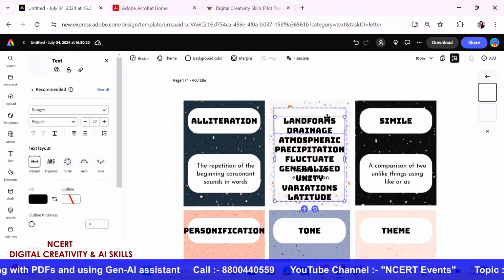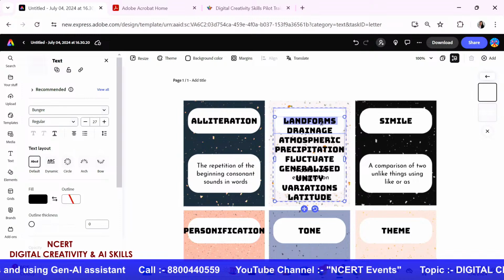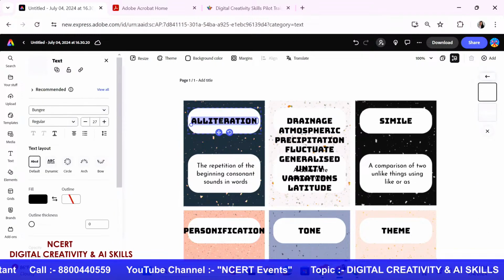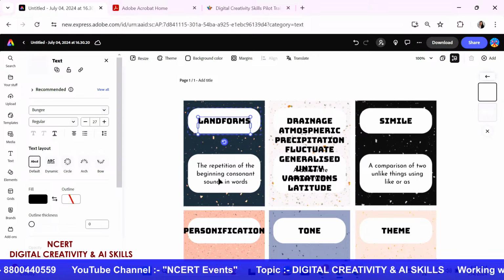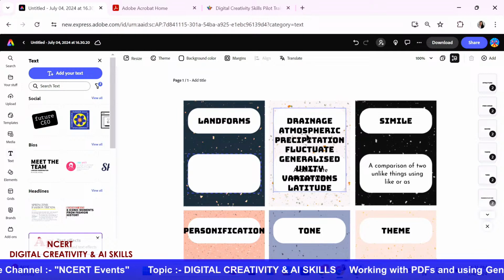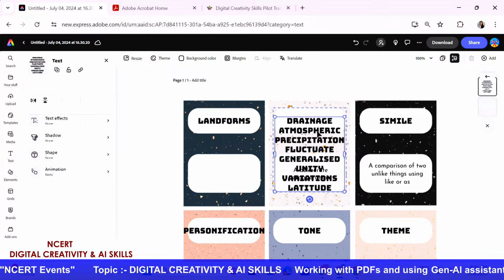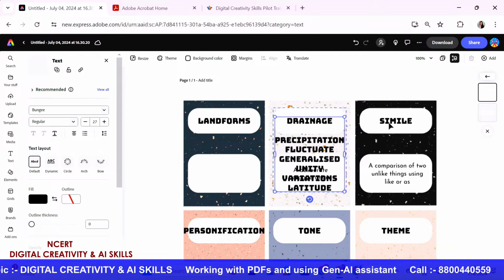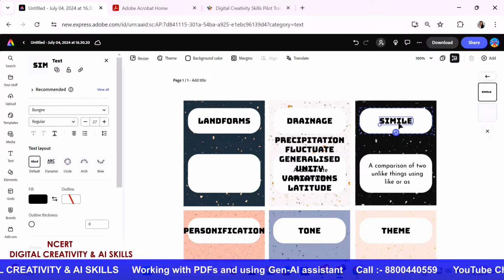Now my first word is landforms. So I'm going to Control X, which is cut this word, and paste it over here. You can see then in here I could leave this space blank and ask my students to fill up this vocabulary worksheet. Similarly, I'm going to pick up the second word and paste it here in place of this simile.